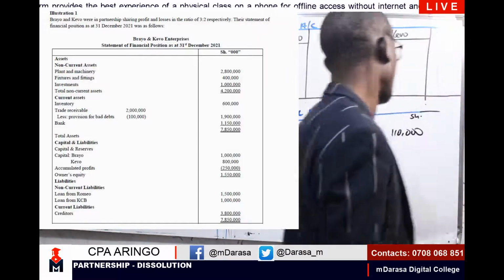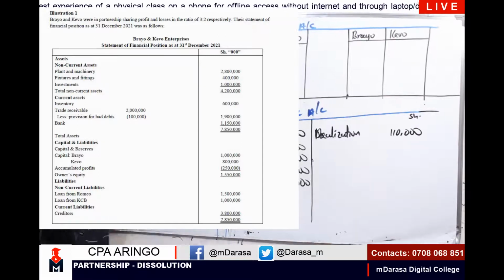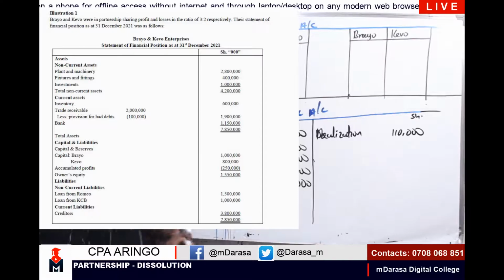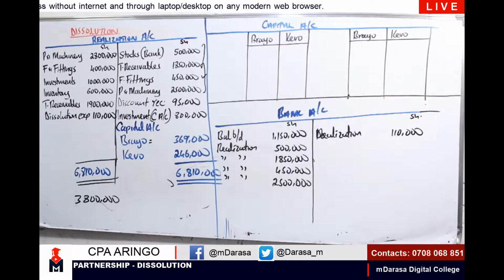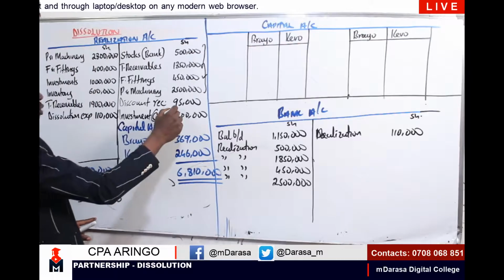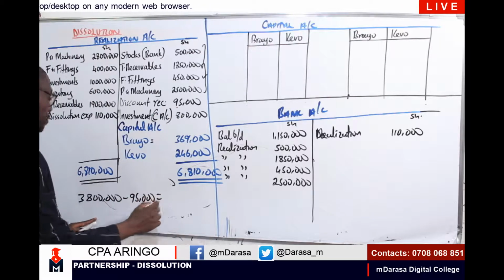The creditors balance was 3.8. If you check in our liabilities below there, I'm having 3.8 for creditors. That is what we are supposed to pay our creditors, but they gave us a discount. Remember the discount that we had computed here? 95,000. So I'm going to deduct that 95,000.